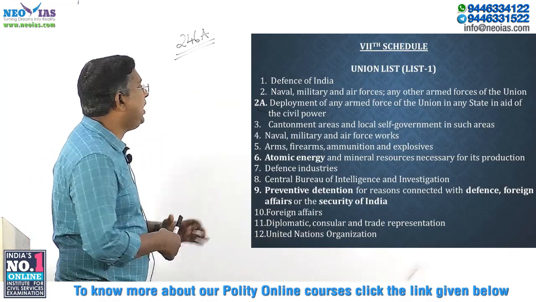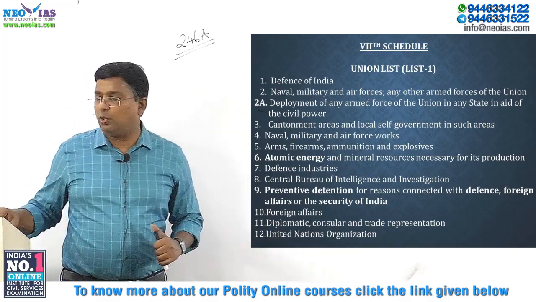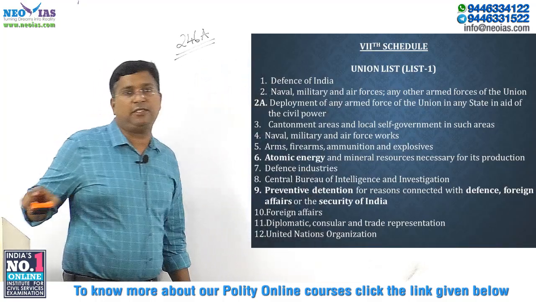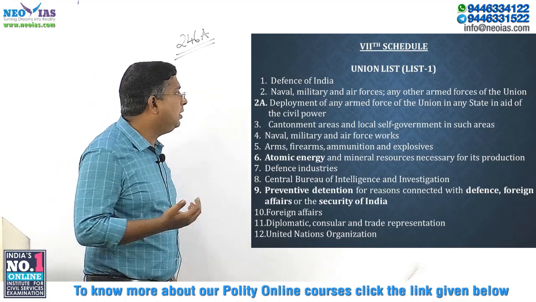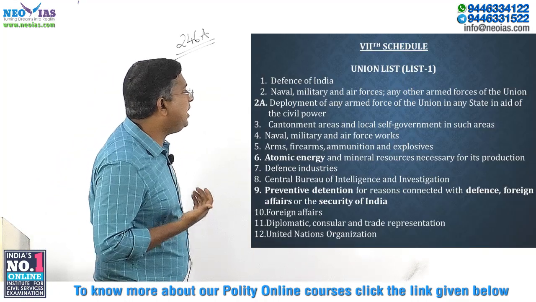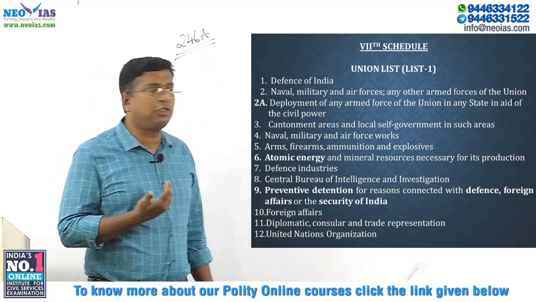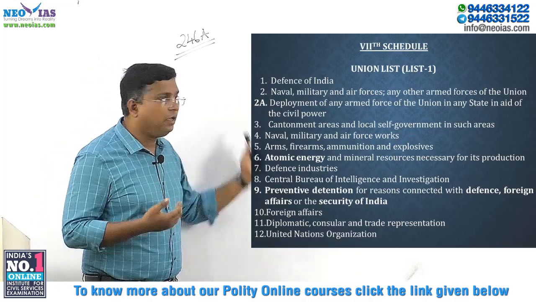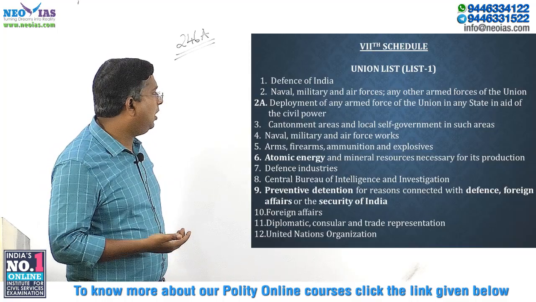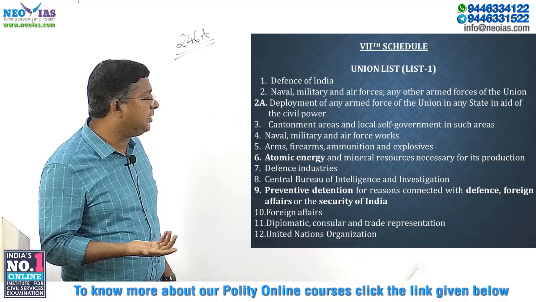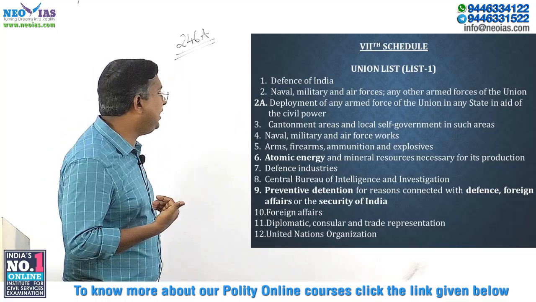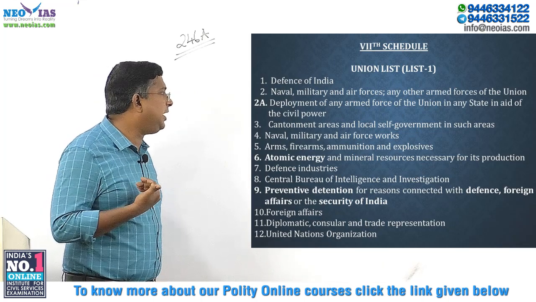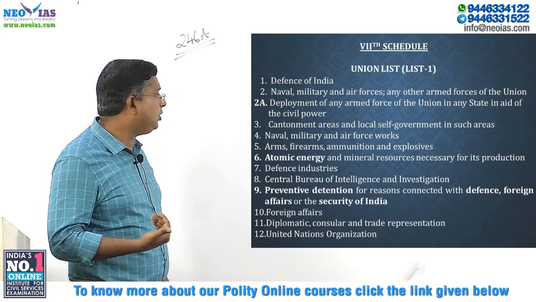Okay, so just for your idea, the union list, as I told you, consists of those subjects which are of common interest to the union. Defense of India, then naval, military and air forces and any other armed forces of the union. It is entry 2 of the union list. Entry 2A, which was inserted later, was initially not there, but through a constitutional amendment this was added. That is the deployment of any armed forces of the union in any state in aid of the civil power. That is also in the union list.